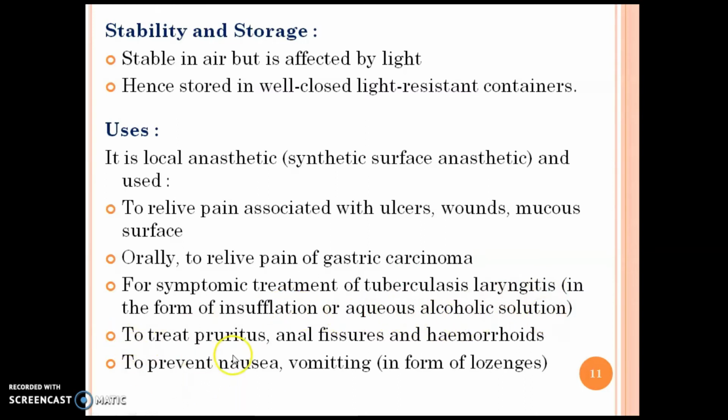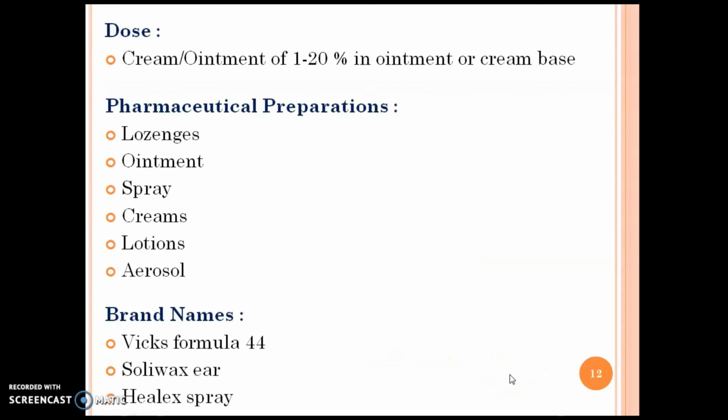To treat pruritus, anal fissures and hemorrhoids, to prevent nausea, vomiting in the form of lozenges. Next point is the dose. This drug is having dose for cream and ointment of 1 to 20% in the ointment or cream base. Next point is the pharmaceutical preparations. This drug is available in lozenges form, ointment form, spray form, cream form, lotions form and aerosol form under the brand name Vicks Formula 44, Solarcaine and Helix Spray.